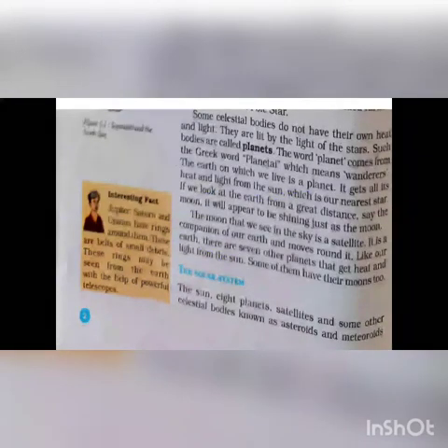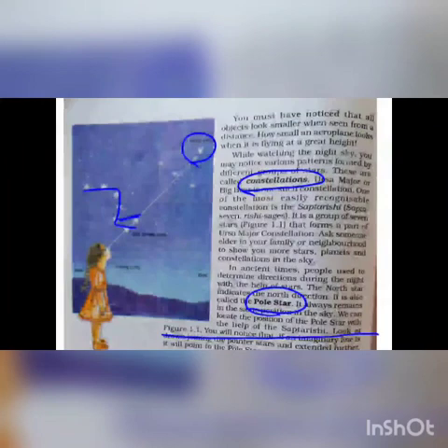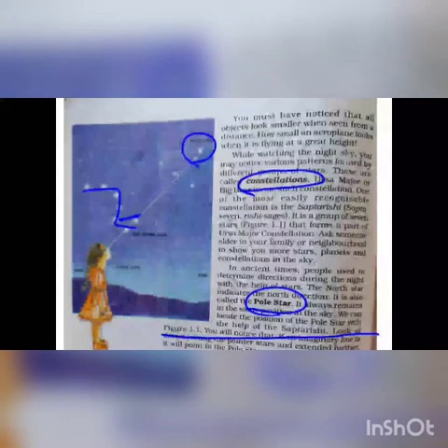So beta, we completed the chapter up to stars, and now in the next class we will start the planets. Till then, read the chapter up to the stars. Up to the pole star you have to read the chapter, and then we will start the next one tomorrow. Till then, if any query is there, we can discuss that in the class.